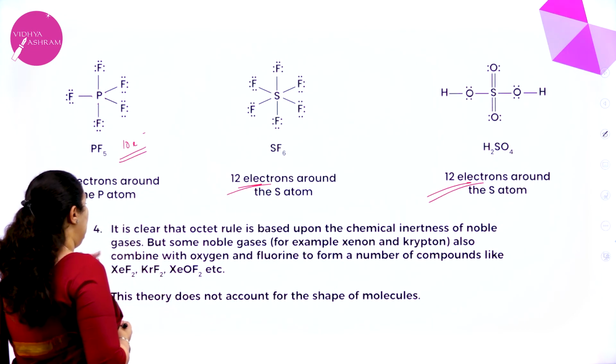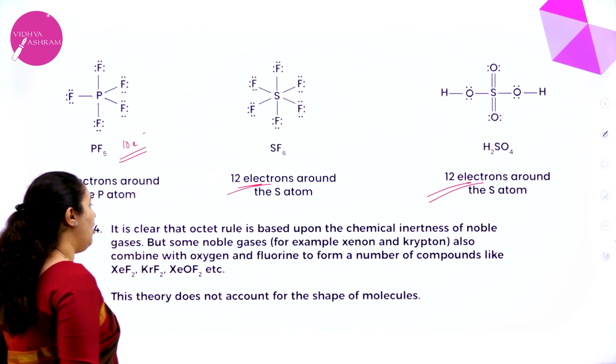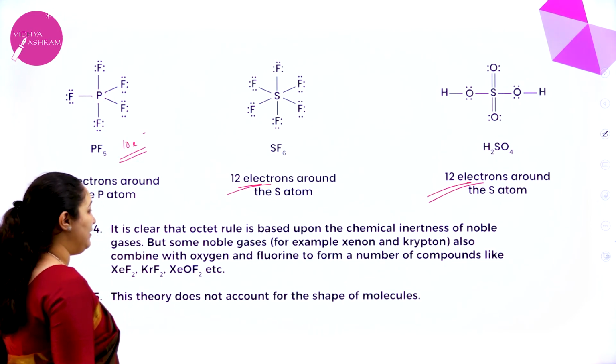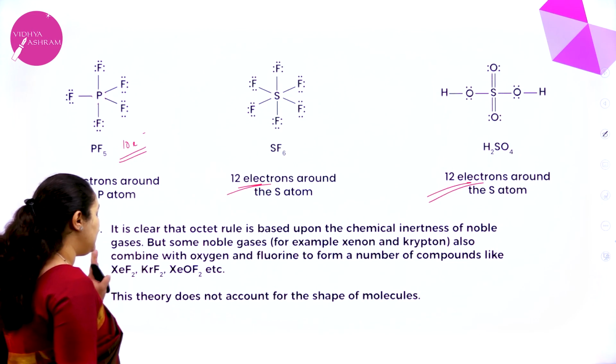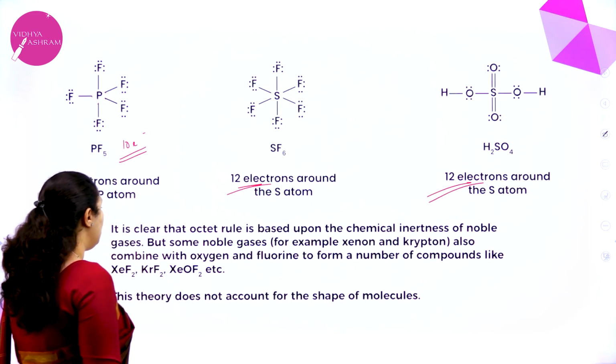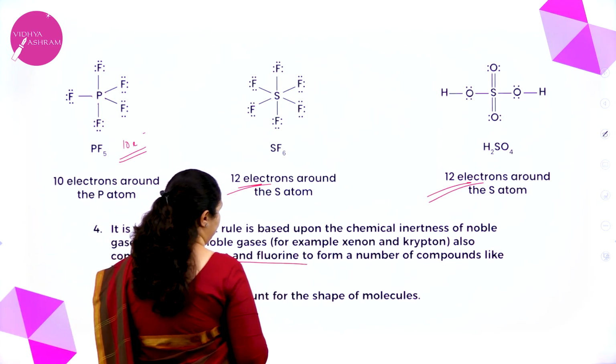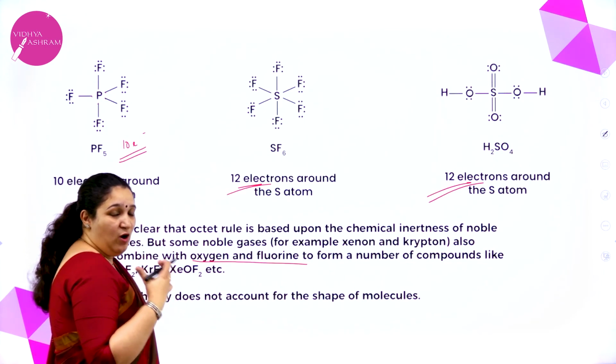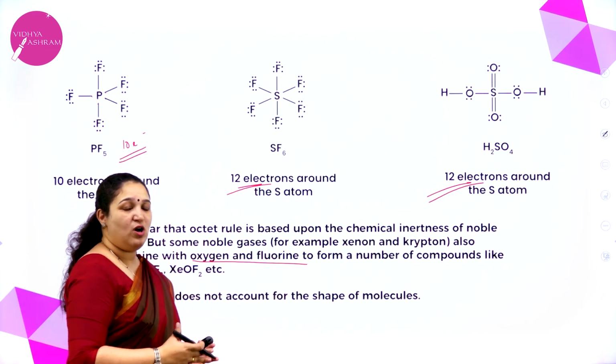Next, the octet rule is based on the chemical inertness of the noble gases, but some noble gases also combine with oxygen and fluorine. So the octet rule mainly came because of the noble gases.